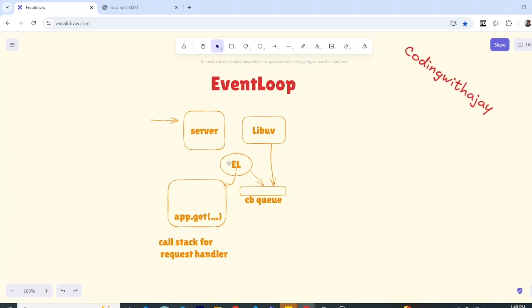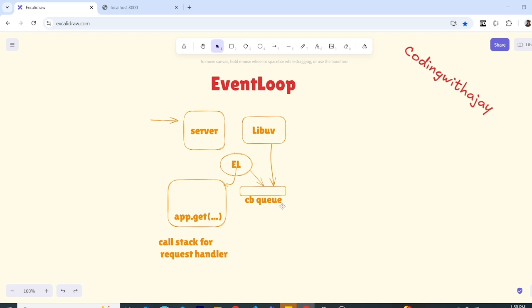As soon as it sees any asynchronous task, whether it is reading a file asynchronously, making an HTTP request to other microservices, or an OS level thing, it will offload it to libuv as a background task. It says, you handle these things, and I don't have to deal with them. While that keeps happening behind the scenes, it will move on to the next thing.